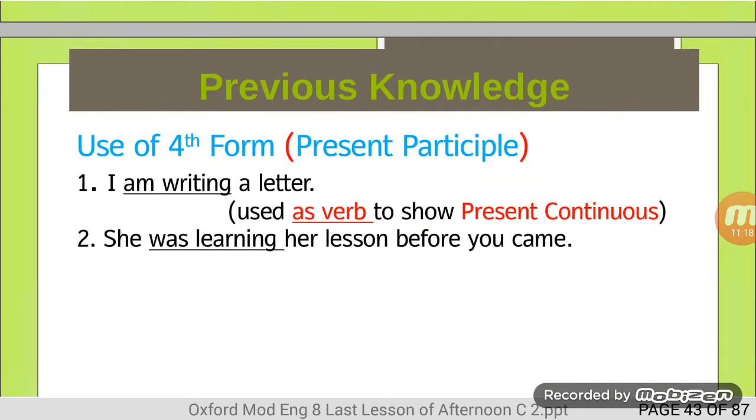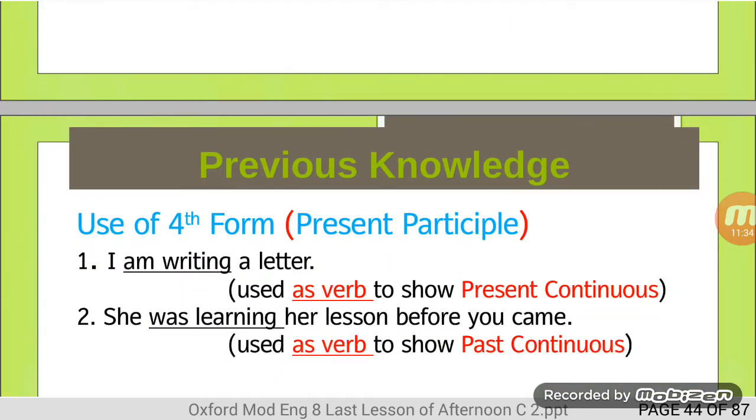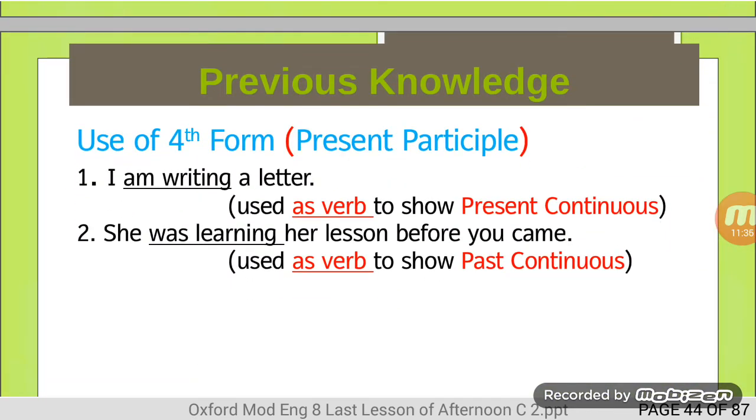Next example, she was learning her lesson before you came. Was learning, ing form is being used here as past continuous tense, was learning. Let's move towards this fact. The ing word learning is used as verb to show past continuous tense.